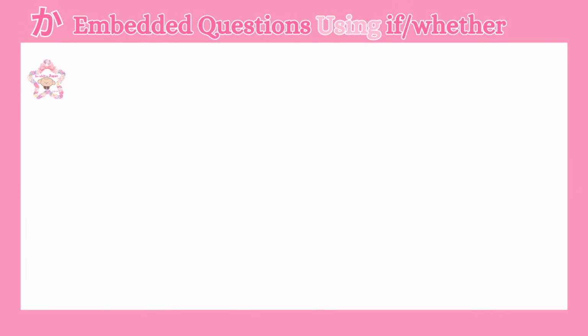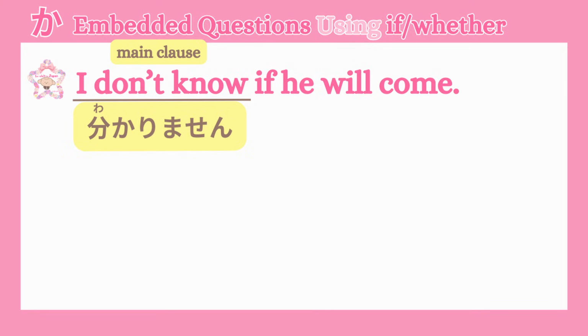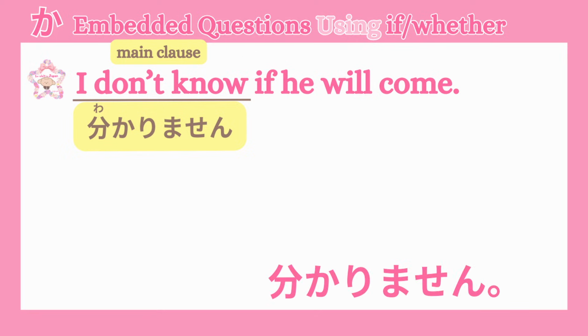So next, let's look at how か works in embedded yes or no questions, the Japanese version of if and whether. First, this sentence. I don't know if he will come. Let's break it down. The first part, I don't know, is the main clause as it stands alone. How do we say I don't know in Japanese? Yes, that's わかりません. You got it. We did it earlier. And in Japanese, the main clause goes at the end of the sentence. So the sentence ends with わかりません.